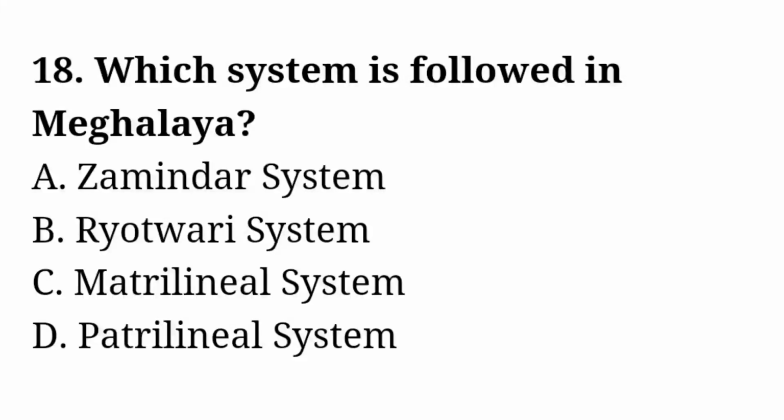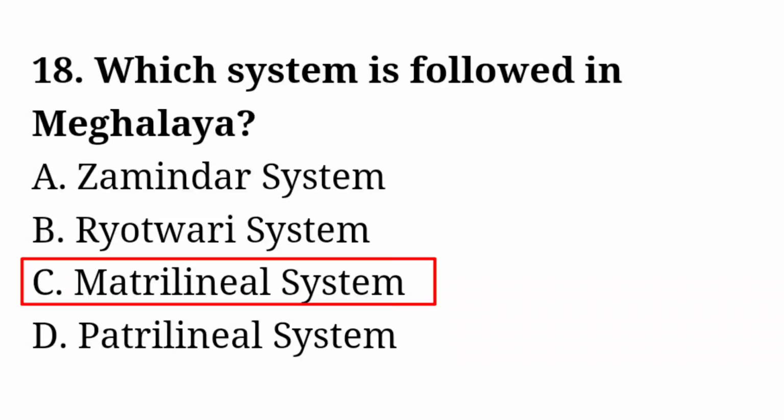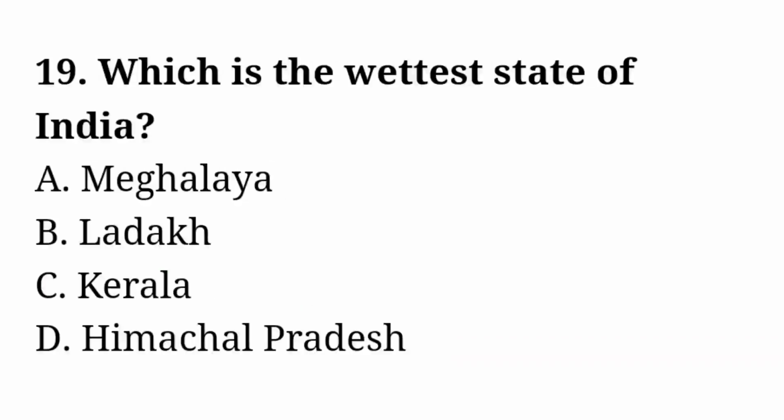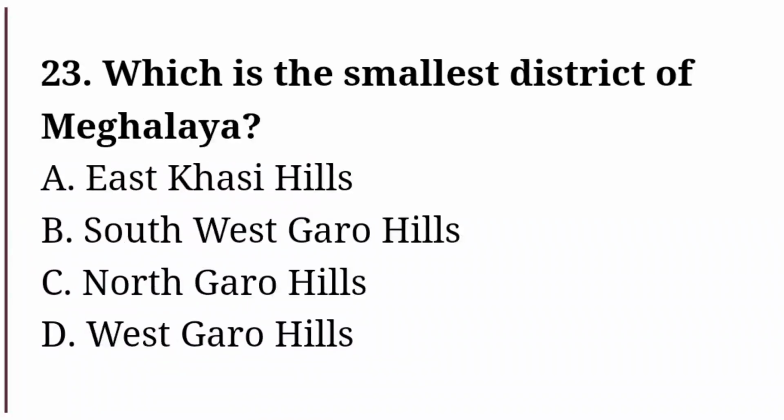Which system is followed in Meghalaya? Number C. Matrilineal system is correct answer. Which is the wettest state of India? Number A. Meghalaya is a correct answer.